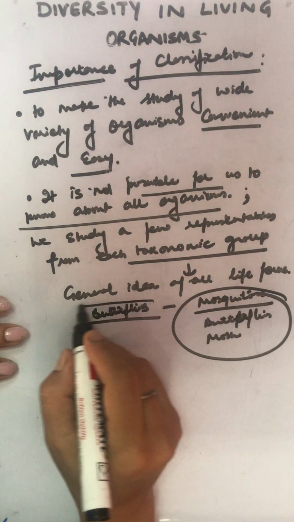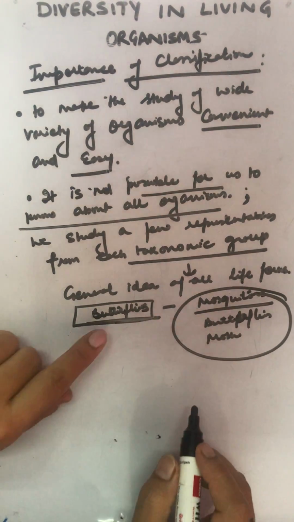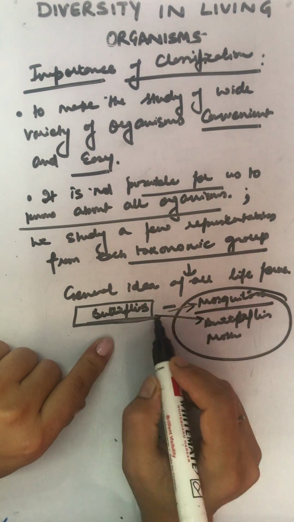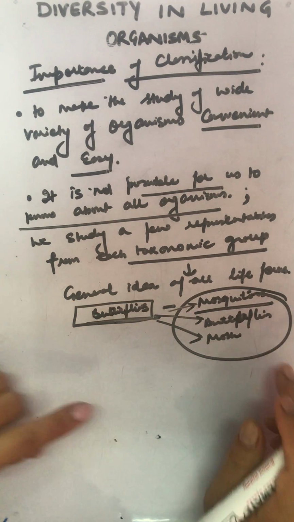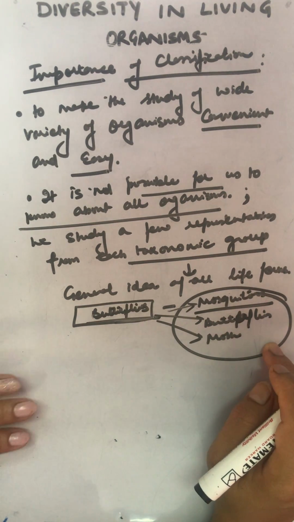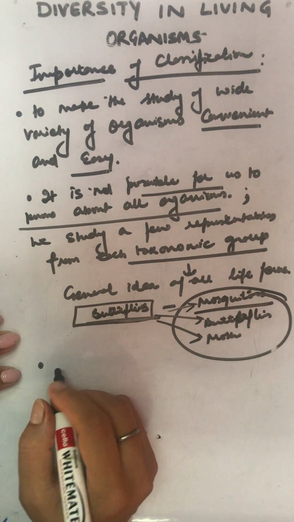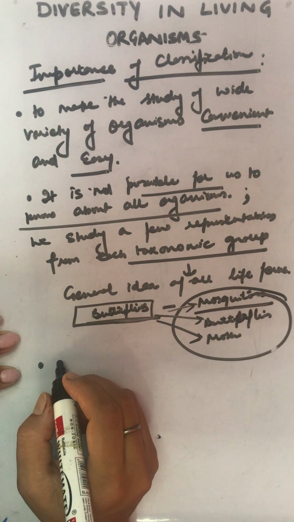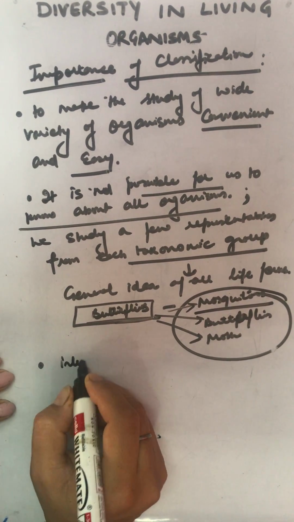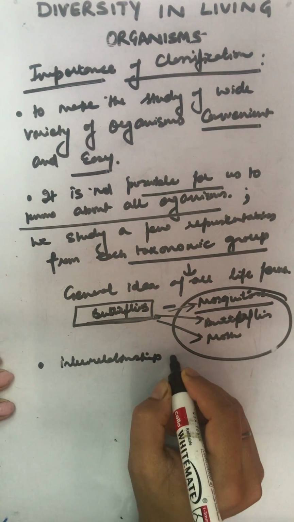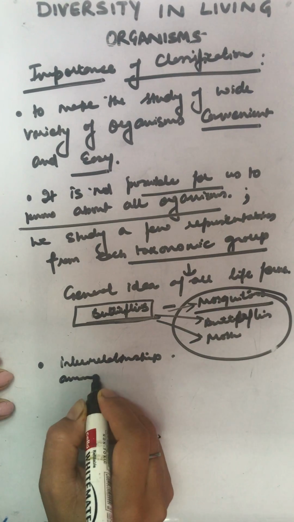So it is the study of a simple representative of each taxonomic group which will help us to study further and get a general idea of their life forms. Clear? Another important point is it will help us to study the interrelationship among different organisms.